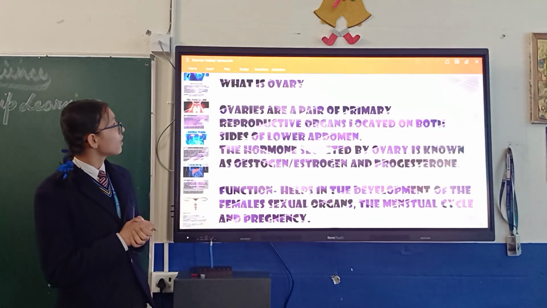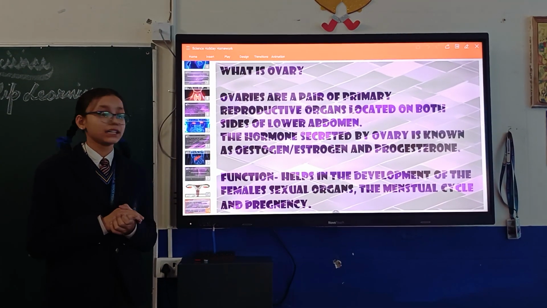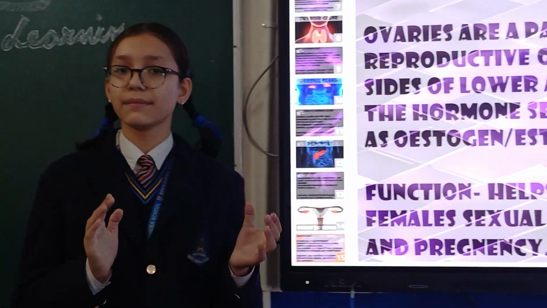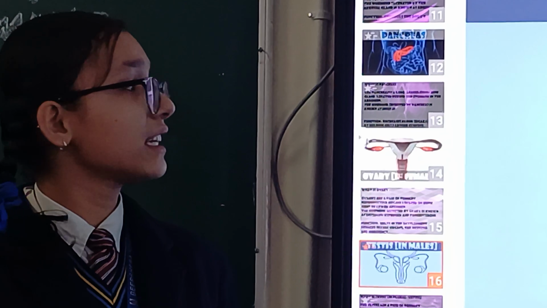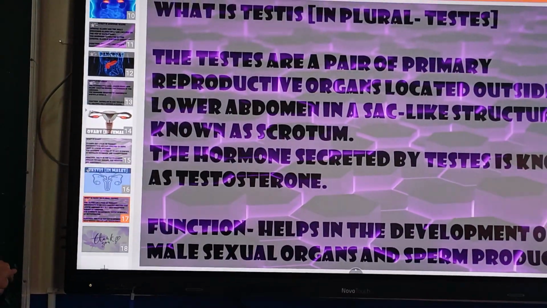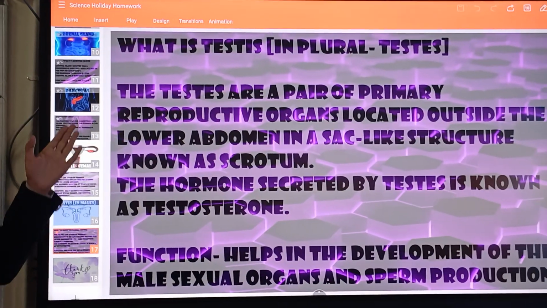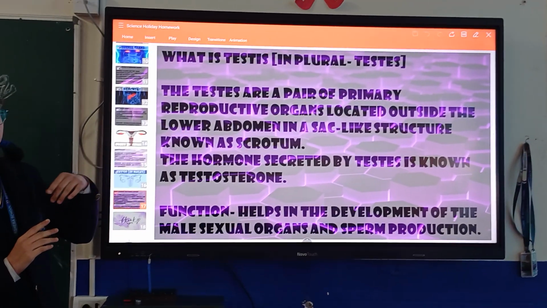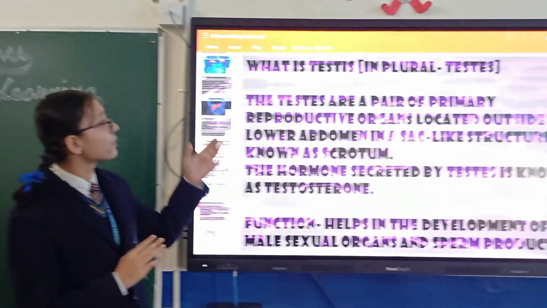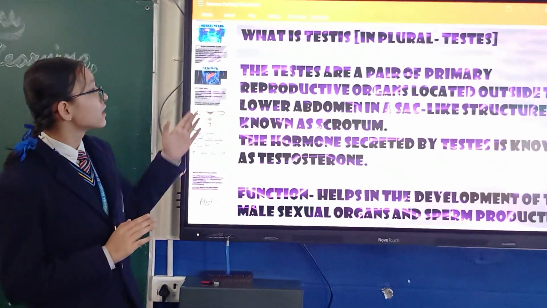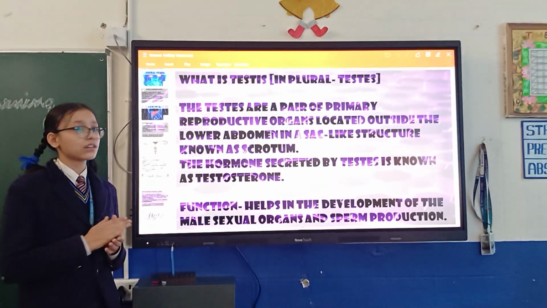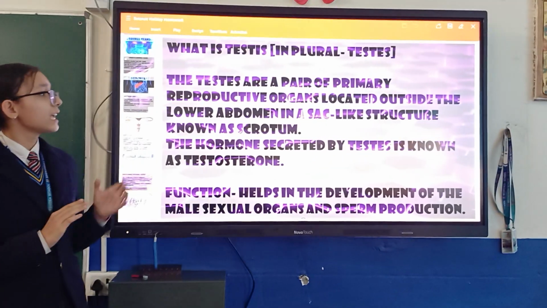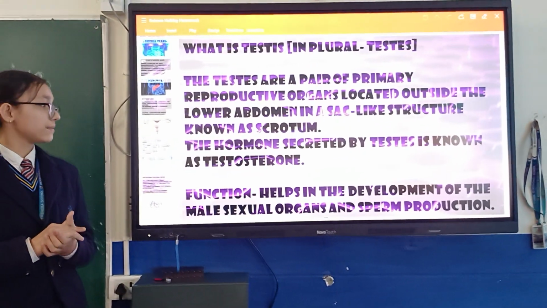The function of ovary is to help in development of the female sexual organs and the menstrual cycle. The next endocrine gland present in the male's body is testes. Now what is testes? The plural form of testis is testes. The testes are a pair of primary reproductive organs located outside the lower abdomen of a male body in a sac-like structure known as scrotum.